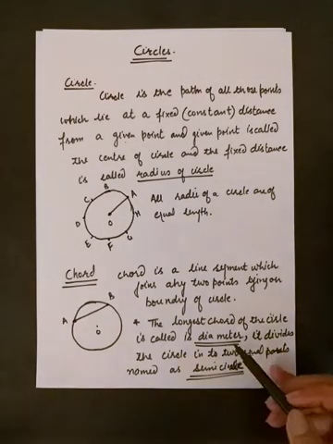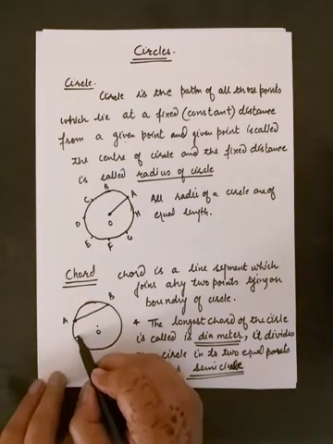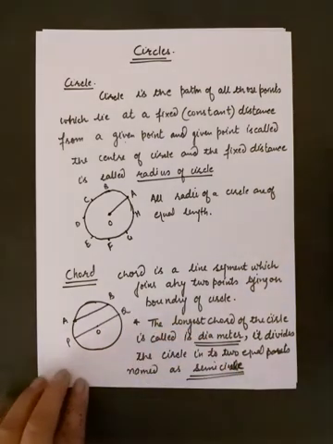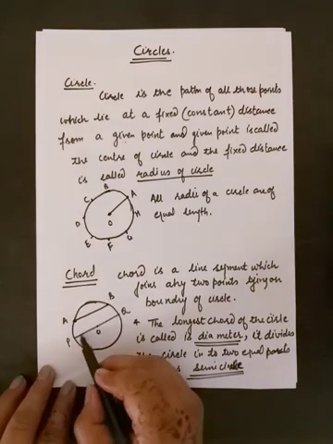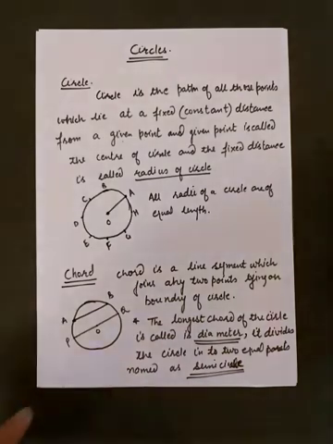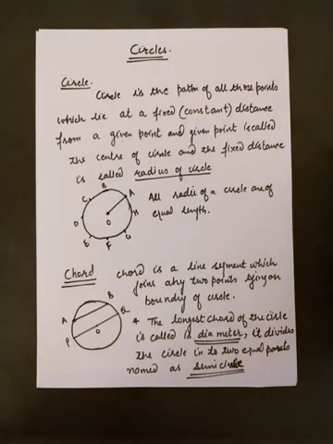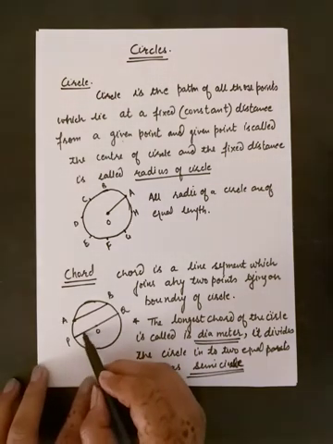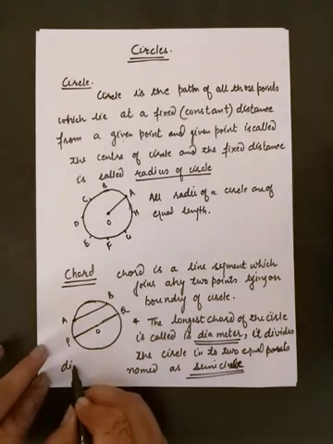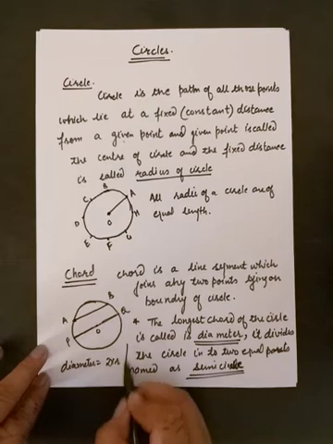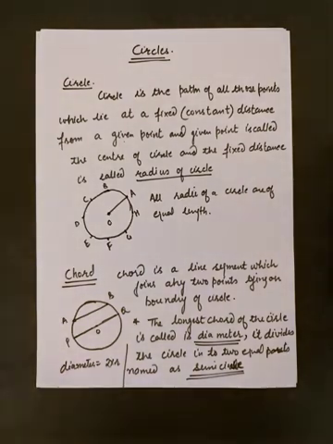And diameter is always equal to double of radius. So here chord PQ is known as diameter of circle because this is the longest chord. Similarly, we can draw many chords which pass through the center. So what is the speciality for diameter? It is the longest chord and it passes through the center of the circle. Diameter is equal to 2 multiplied by the radius of the circle.